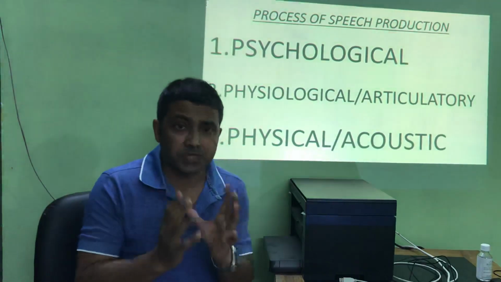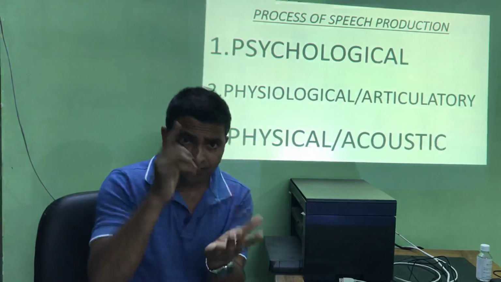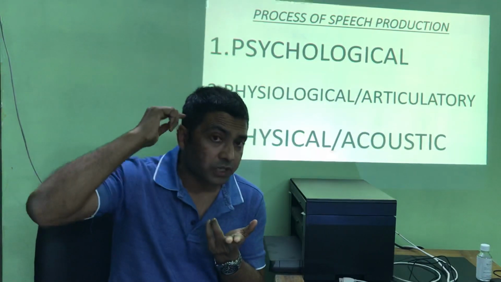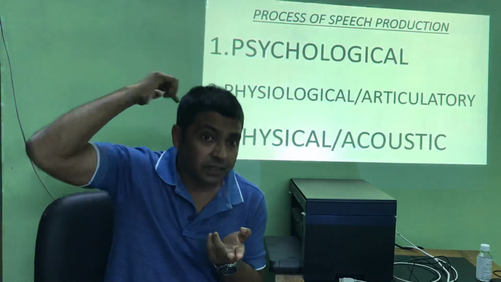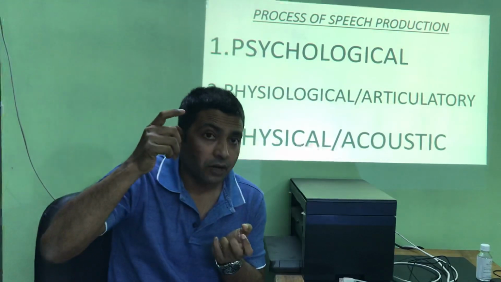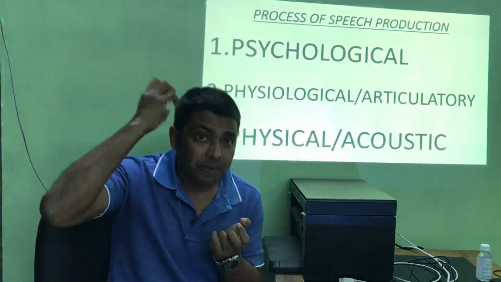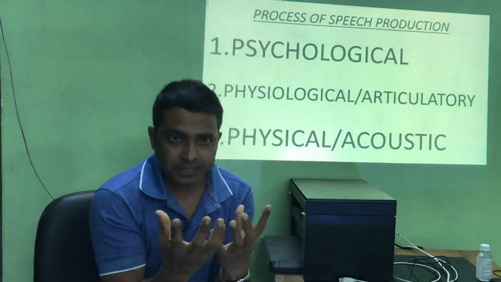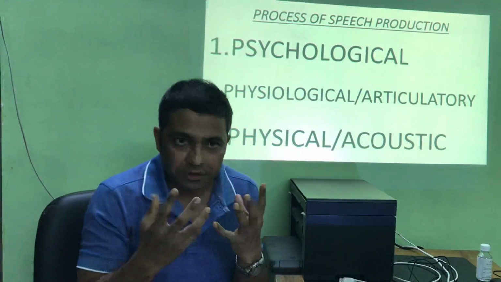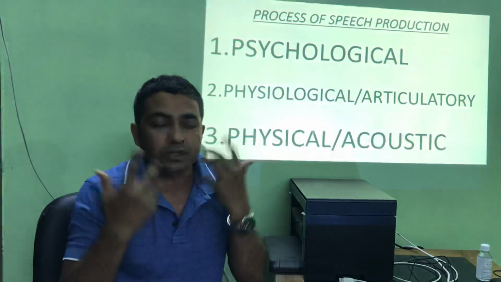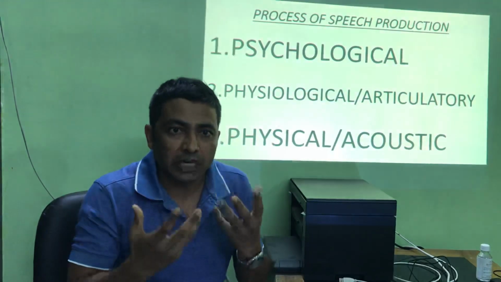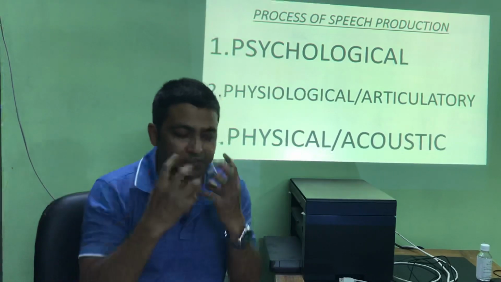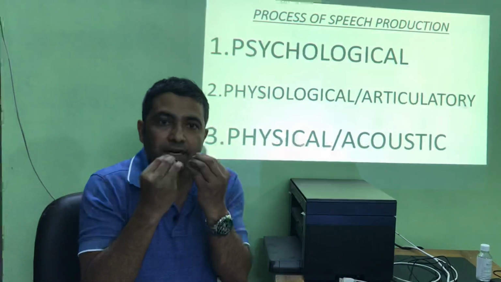What is the process? Number one, when you are speaking, first, it is in the psychological level. In the psychological level, we have a central nervous system. In the central nervous system, you decide what to speak. Then this message is sent through the veins and nerves to your physiological system. Physiological system means the articulatory system, the organs, the tongue and all that, the vocal cord, the lung.